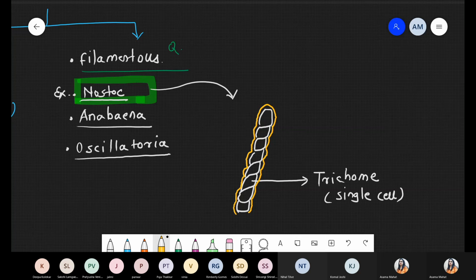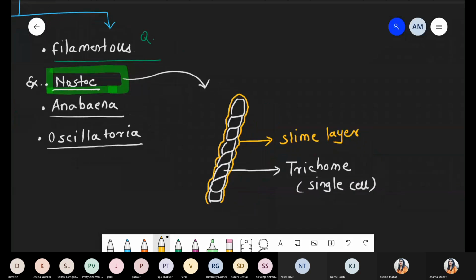Sorry. So these are called the slime layer. Slime layer is nothing but some type of sticky layer, rich in mucilage. That's why cyanobacteria are also called Myxophyceae, that is, slime algae. Slime means they secrete something.